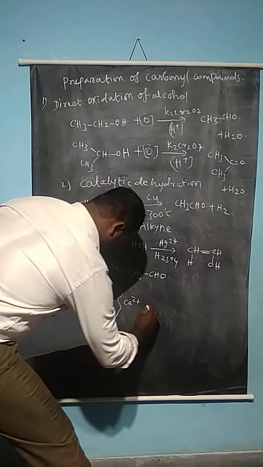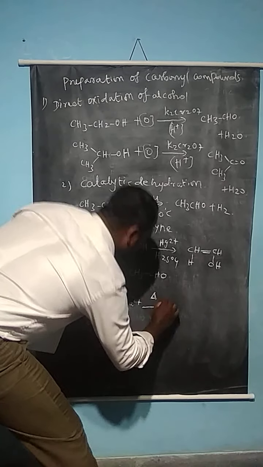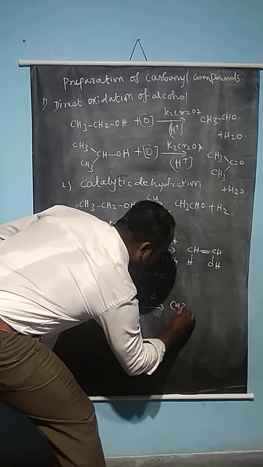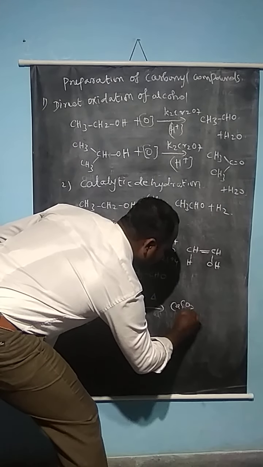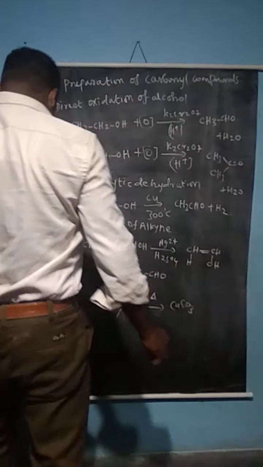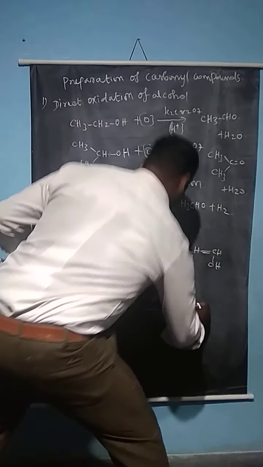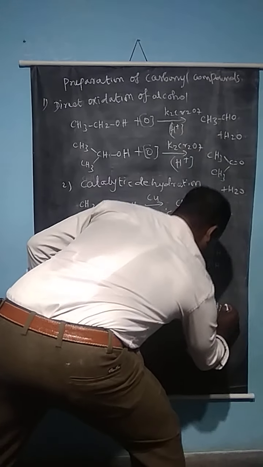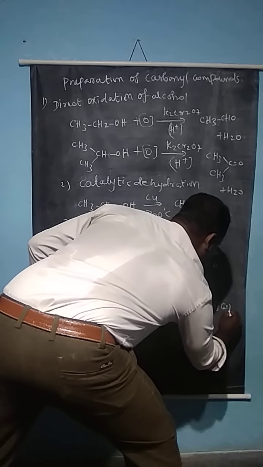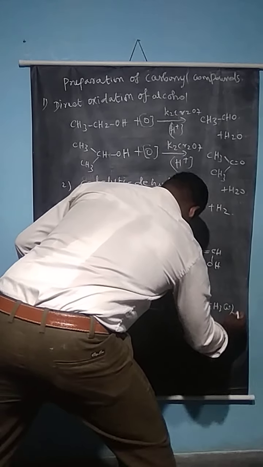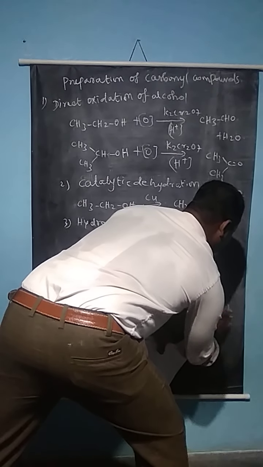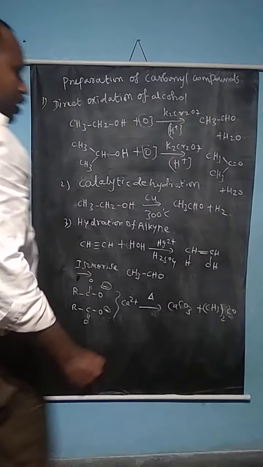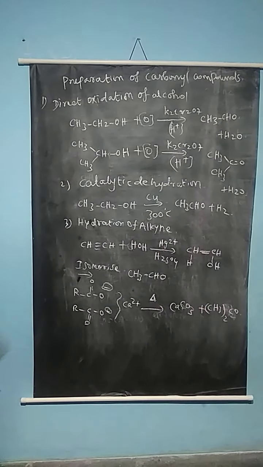When you heat the salt of the carboxylic acid, it gives CaCO3, calcium carbonate, eliminated, plus (CH3)2 CO. So a carbonyl compound is formed.